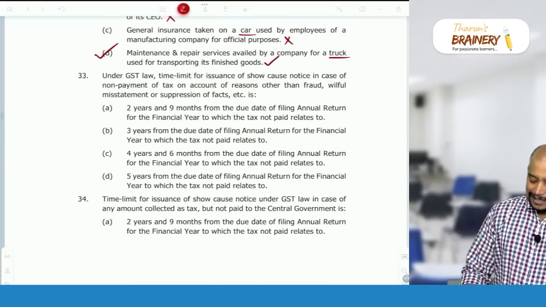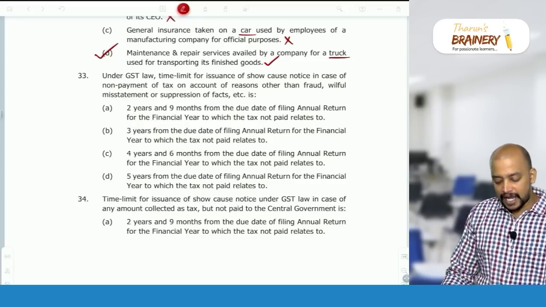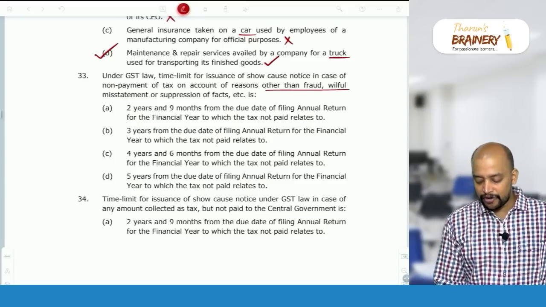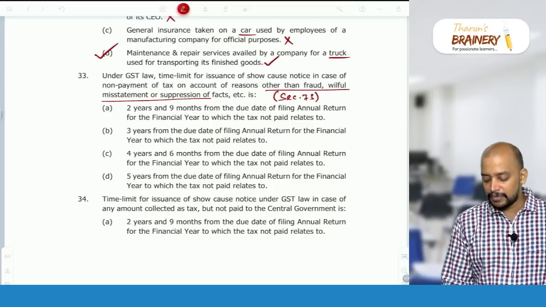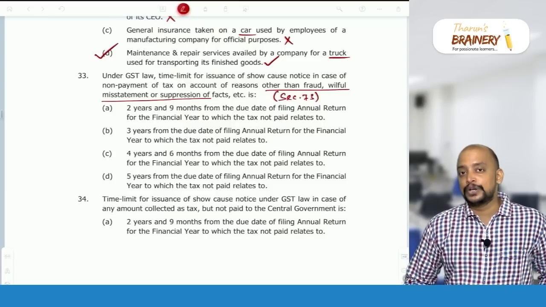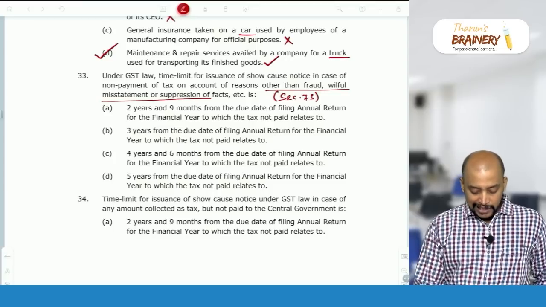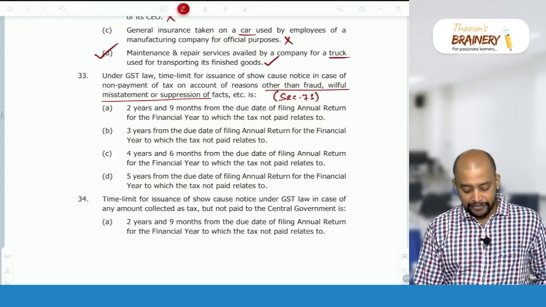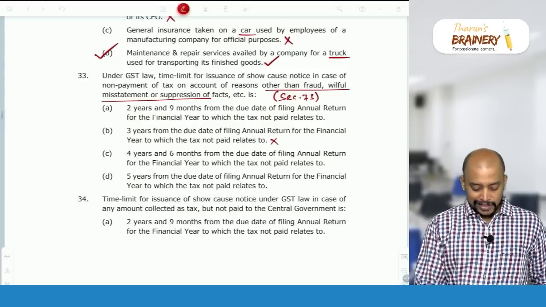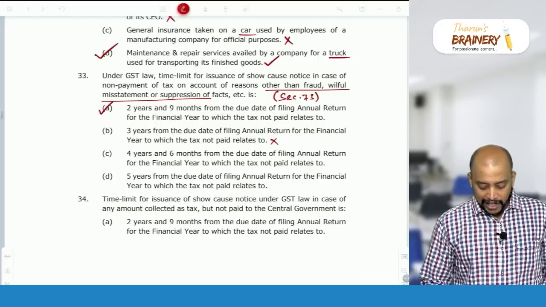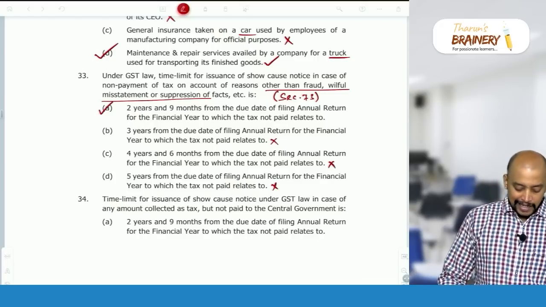Then under GST law, time limit for issuance of show cause notice in case of non-payment of tax on account of reasons other than fraud. Other than fraud, willful misstatement means section 73. For section 73, what is the time limit within which order should be passed? 3 years from the due date of furnishing annual return and notice to be given at least 3 months before. So here 3 years from the due date of filing annual return is for order, not for the notice. So it is wrong. 2 years 9 months, yes. So 3 years minus 3 months is 2 years 9 months. So option A is the answer. So 4 years and 5 years will come only in case of 74. Here it is 73. Then 34.